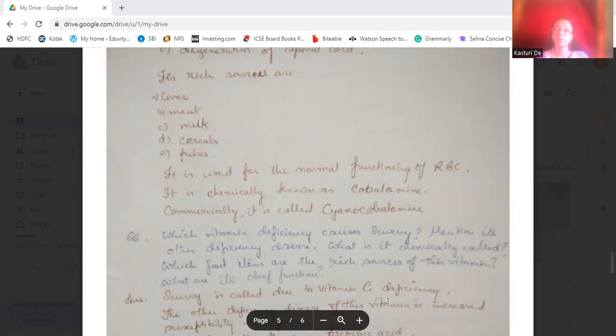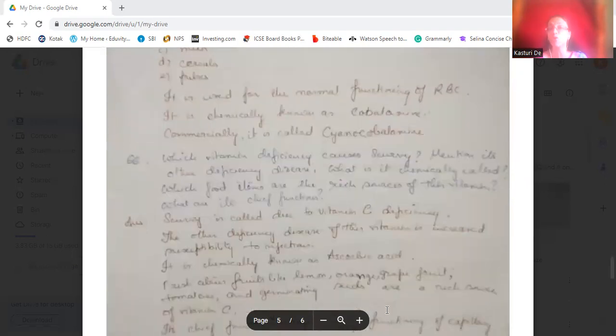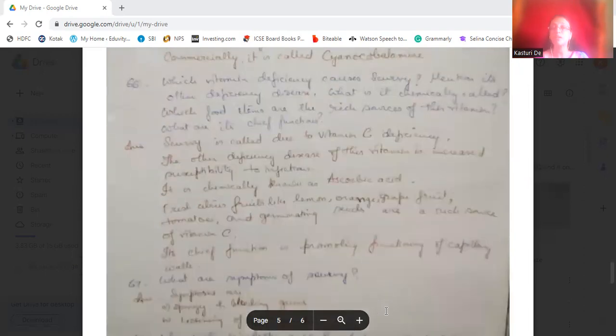Okay, then which vitamin deficiency causes scurvy? Mention its other deficiency disease. What is it chemically known as? Which food items are the rich sources of this vitamin and what is its function? Okay. Scurvy is caused due to the deficiency of vitamin C. The other deficiency of vitamin C is increased susceptibility to infection. That is, the immune system goes down. You are very much susceptible to infection. It is chemically known as ascorbic acid.